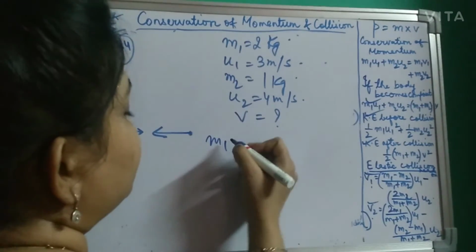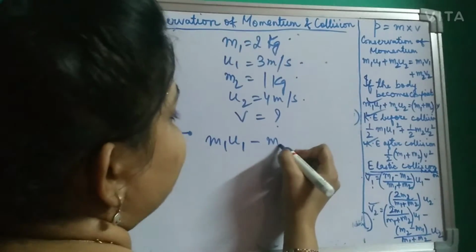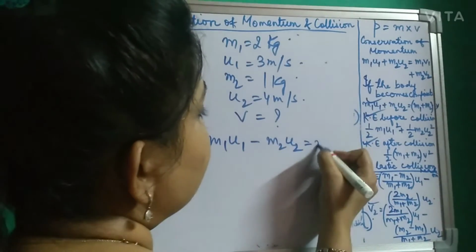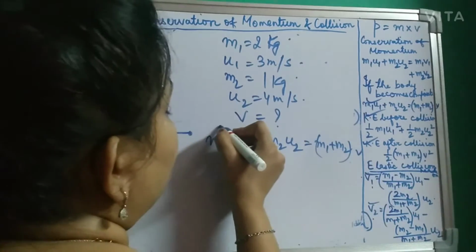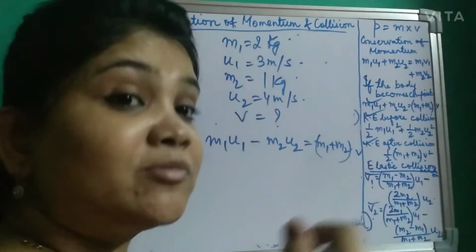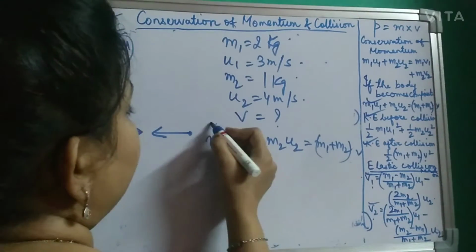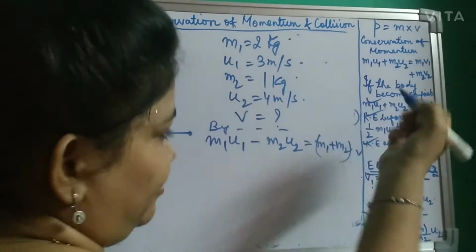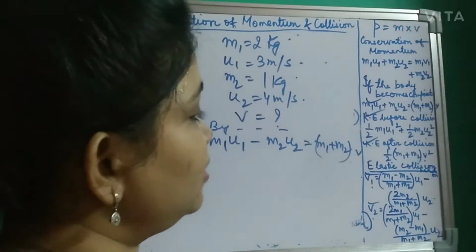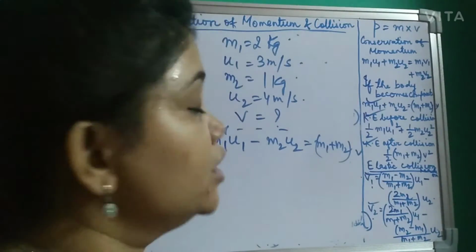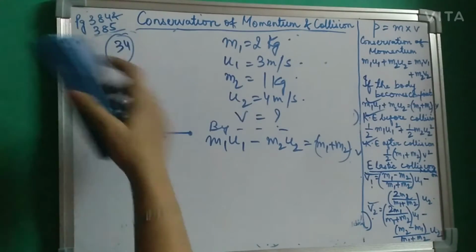In that case, it will be m1u1 minus m2u2 is equal to (m1 plus m2)v. Why have we used minus? Because the bodies are coming from opposite directions. So by applying the law of conservation of momentum, you write down m1u1 minus m2u2 is equal to (m1 plus m2)v. So this is your sum number 34.